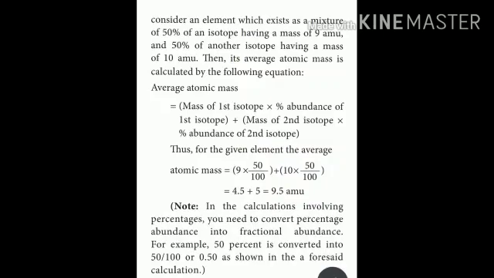Then its average atomic mass is calculated by the following equation. Mass of first isotope times percentage abundance of first isotope, plus mass of second isotope times percentage abundance of second isotope. Thus, for the given element the average.